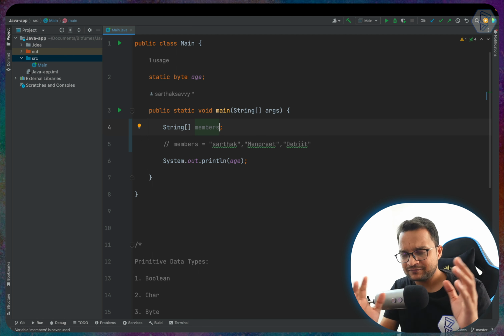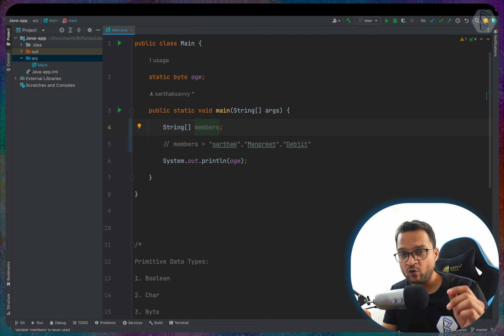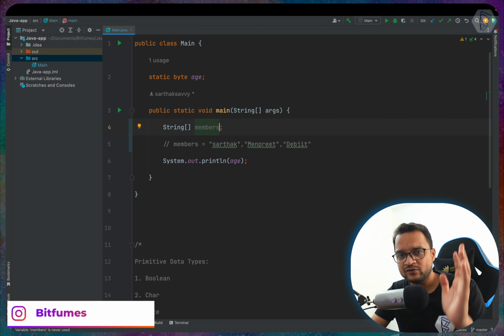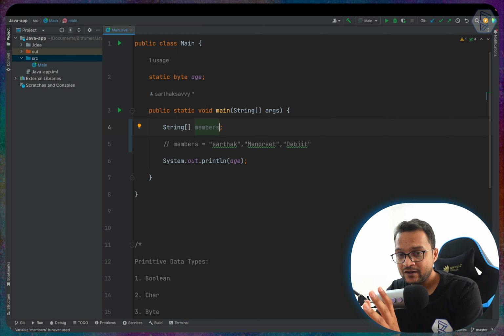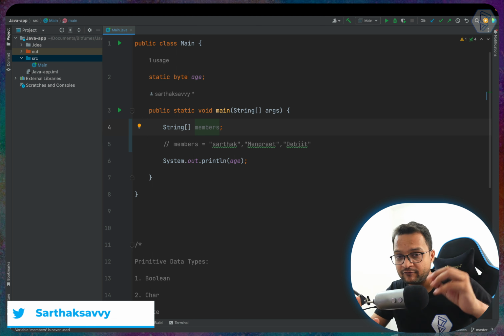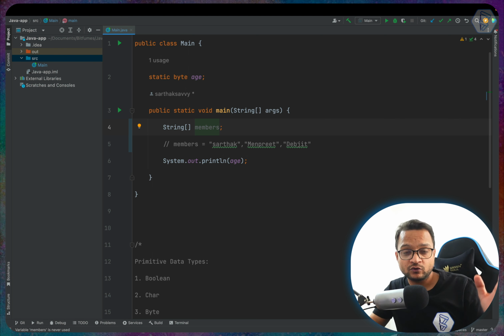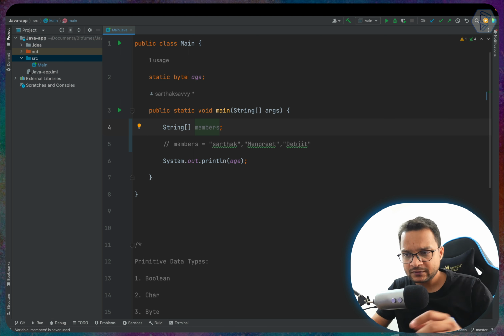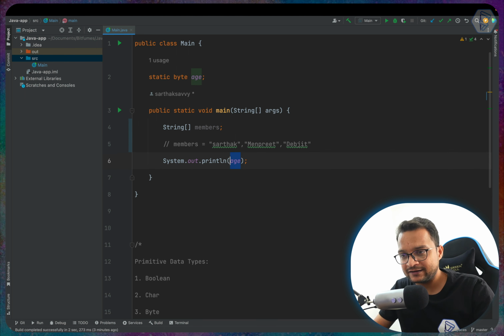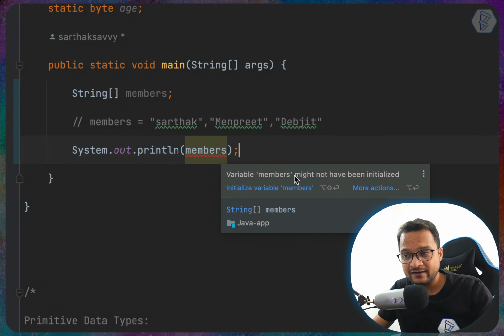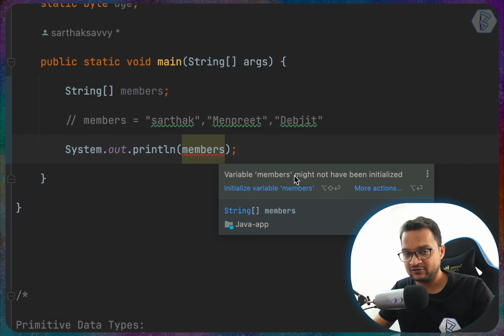So think about an array as a bigger box which can hold more than one item. Remember, I told you that variables are a box which can hold some item, but variables can hold one item at a time. This array is a bigger box, so it can hold multiple items at the same time. So if we try to print this array, we are going to get an error, and the error is saying that you have declared it, but you have not initialized its value.